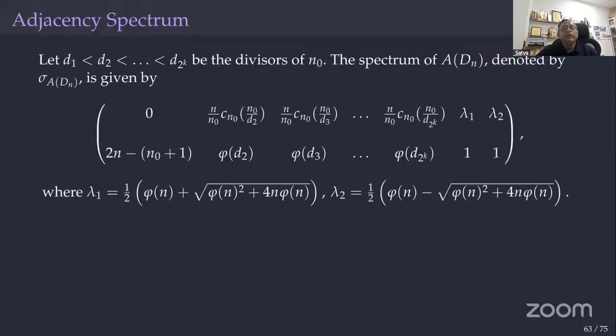What I want to show is that we considered adjacency matrices. We computed the adjacency spectrum, meaning the eigenvalues and how many times each occurs. You see that all eigenvalues are associated with Ramanujan sums, and they are integers anyhow. That's the beauty. Only lambda 1 and lambda 2 are not integers. There is a concept called integral graphs also. And even lambda 1 and lambda 2 are connected with the Euler phi function. So all of them are connected with number theoretic functions.